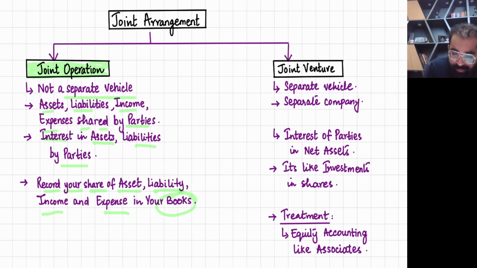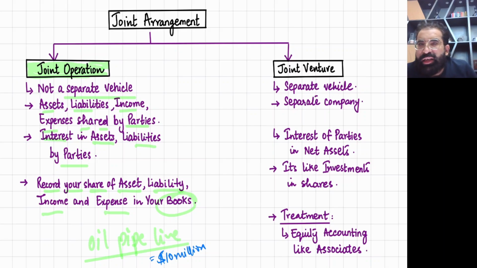For example, this is an oil pipeline, and it costs $10 million. A and B own it 40-60: A owns 40% and B owns 60%. This pipeline is a non-current asset and it's PPE.